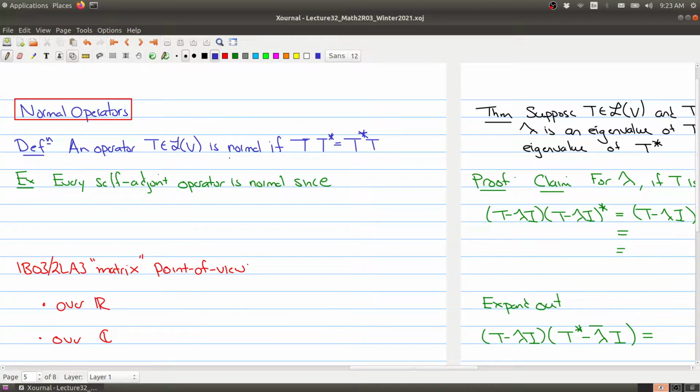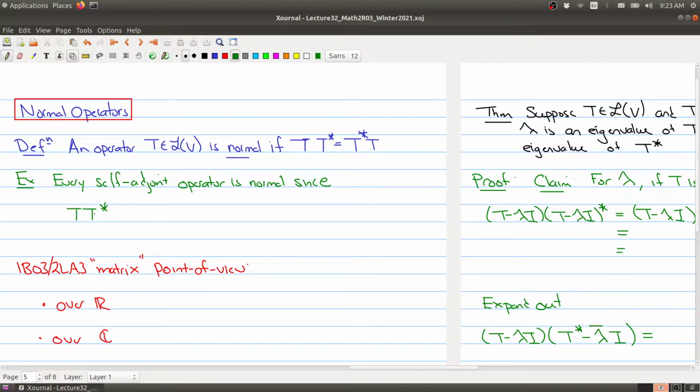That means that if I take the adjoint of T and evaluate it at T, it's the same thing as first evaluating at T and then its adjoint. And every self-adjoint operator is normal. So why is that? Well, let's look at why that is.